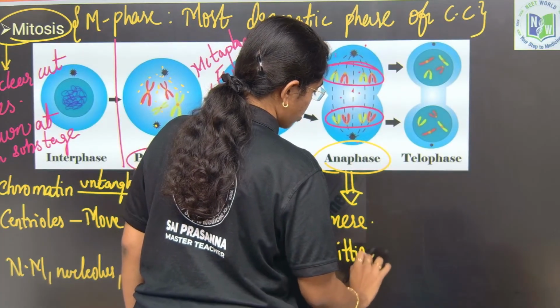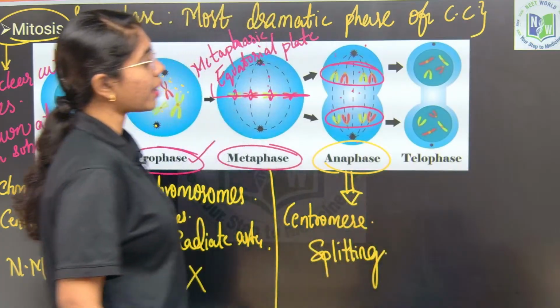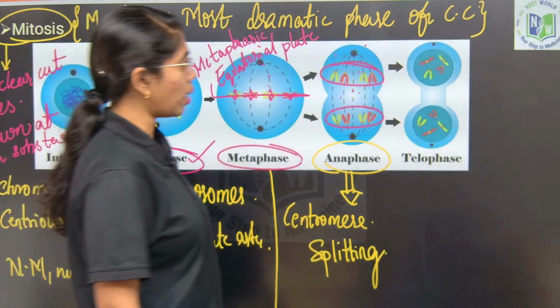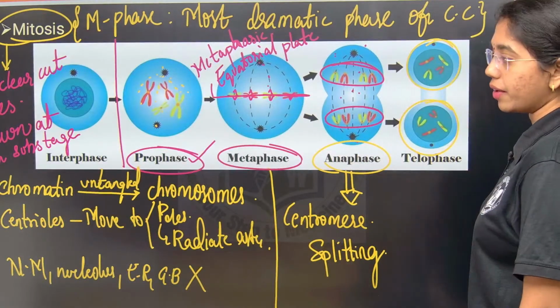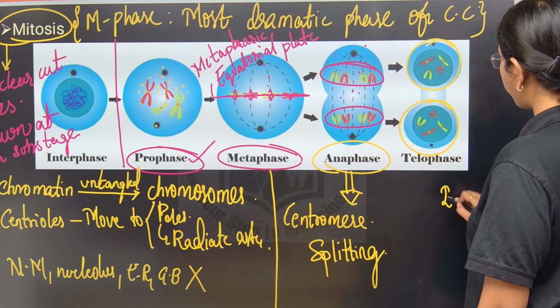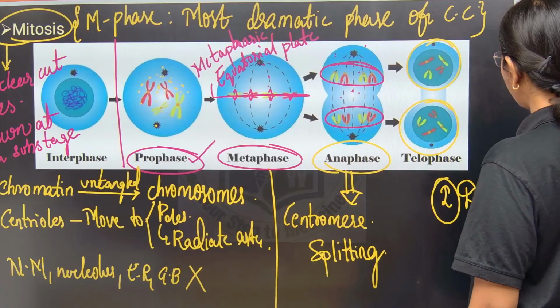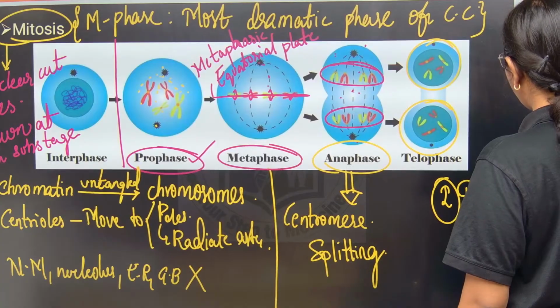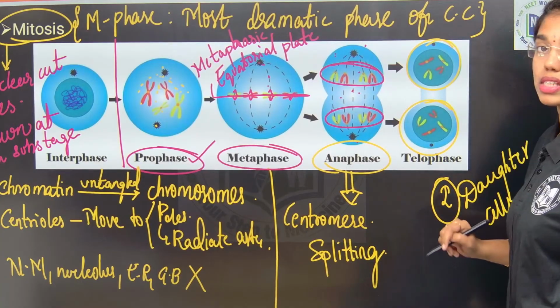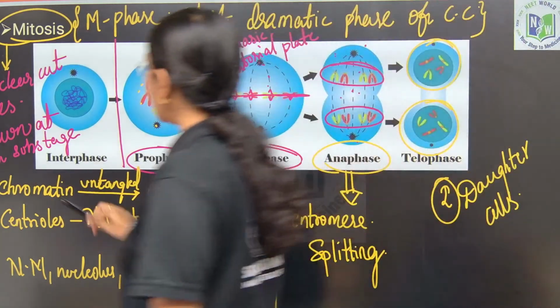This happens during anaphase. Fine, right? Now telophase, if you observe, two daughter cells are formed at the end of telophase. Clear, right? So here you see, first is prophase.